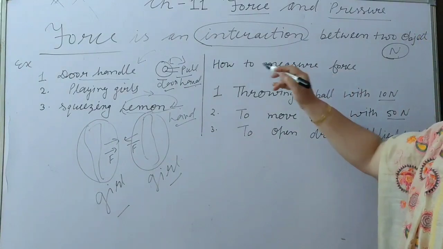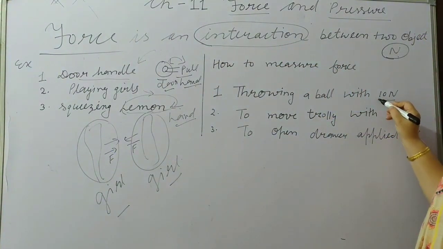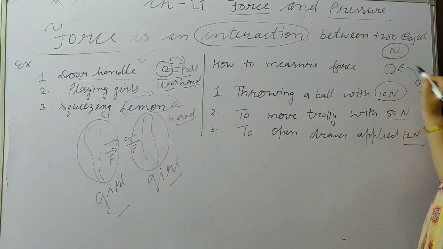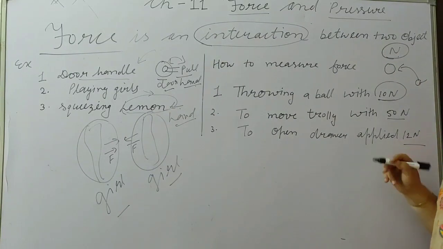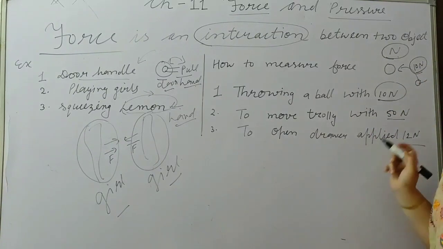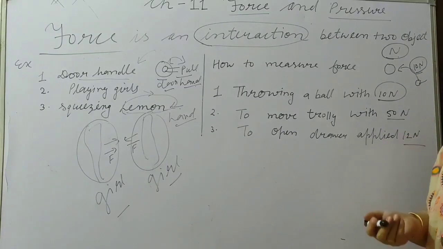In this way we measure force. First, throwing a ball with 10 Newton. You are throwing a ball with your hand, from here to here the ball moves. Then 10 Newton force is applied, and only then the ball moves from here to here during the throw.